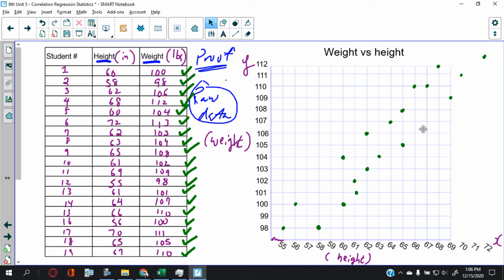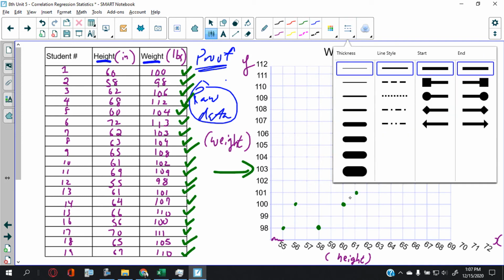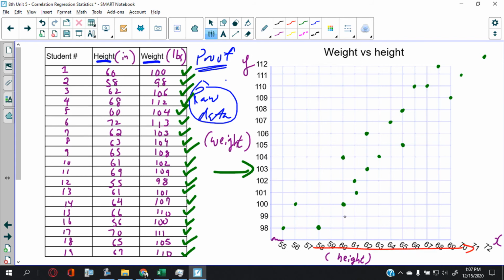Now what does it show us then? This graph, once we've organized the raw data into a graph, allows us to see that, oh yeah, there is a positive relationship. The taller you are, generally, let me use a red arrow, the taller you are, generally, the more you weigh. That just makes sense.